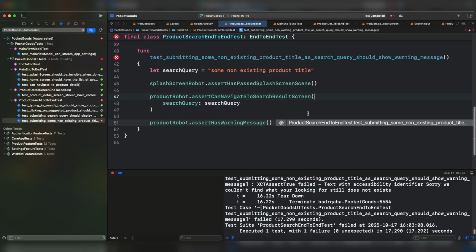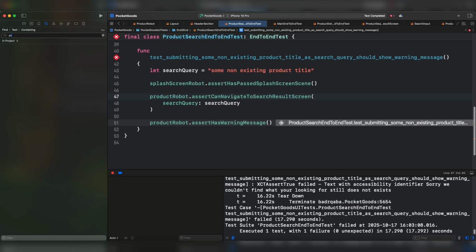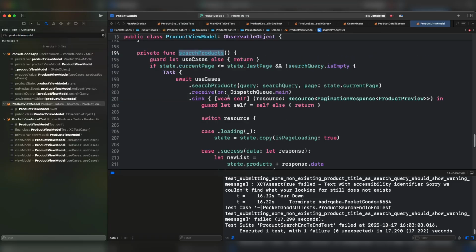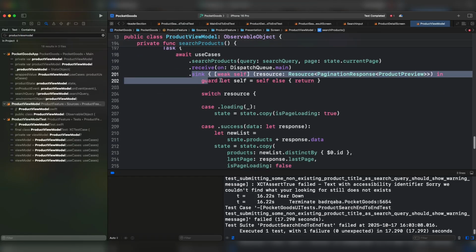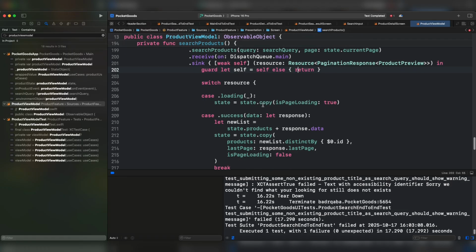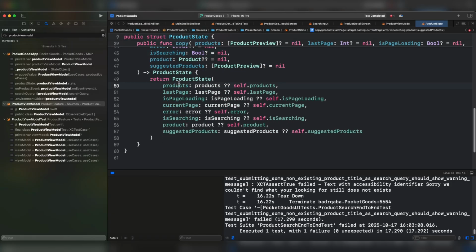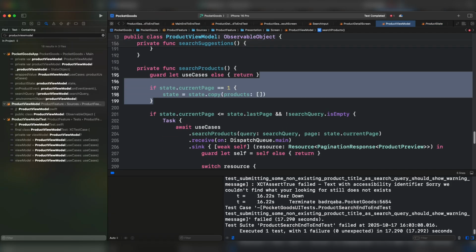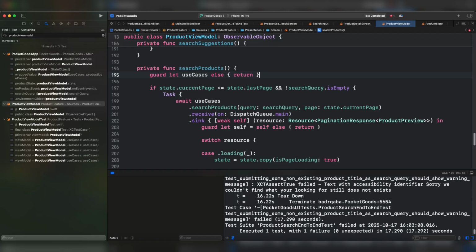I think that we're going to investigate the view model. Let's go to the product view model. We're going to basically do this. But for the list of products, we are using the same variable or the same state, which is product. I think, in my opinion, we have to add a dedicated list for this screen, which is search result screen.